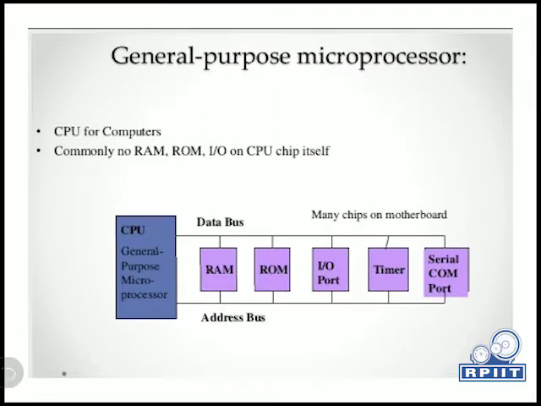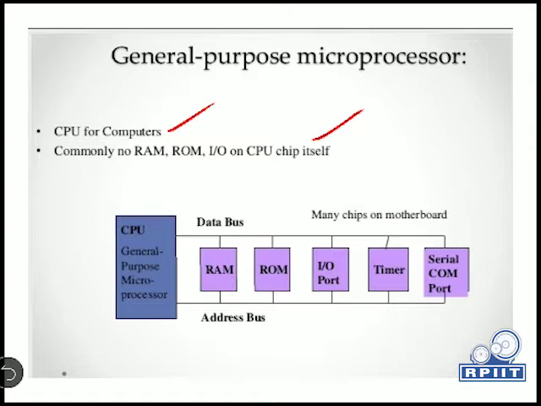So we will understand what a microprocessor is. It includes the CPU for the computer, that is the central processing unit. Commonly, there is no RAM, ROM, or input output on the CPU chip itself. Unlike a microcontroller, which has all these components on a single chip, in a microprocessor these components are added external to your CPU.